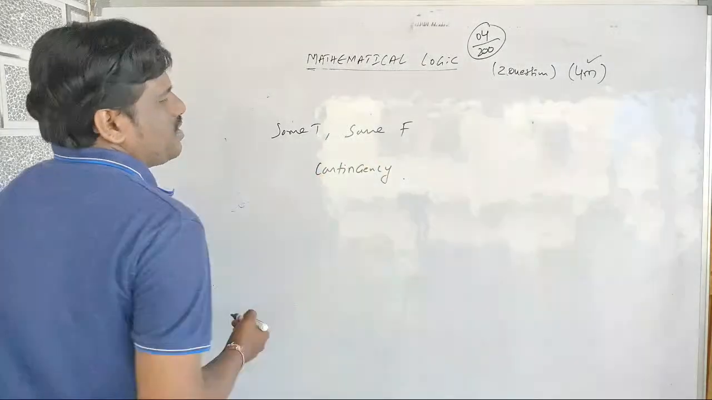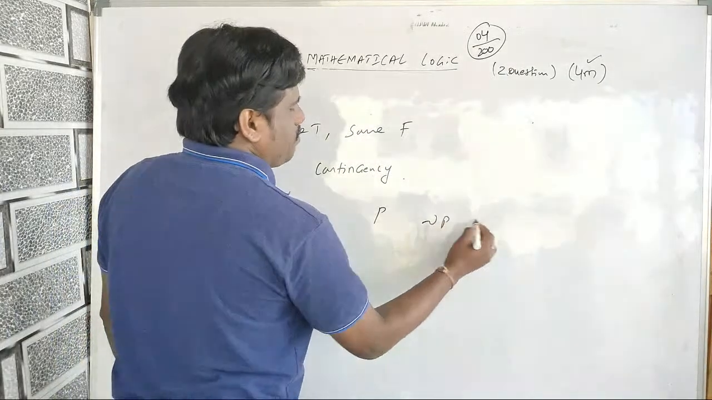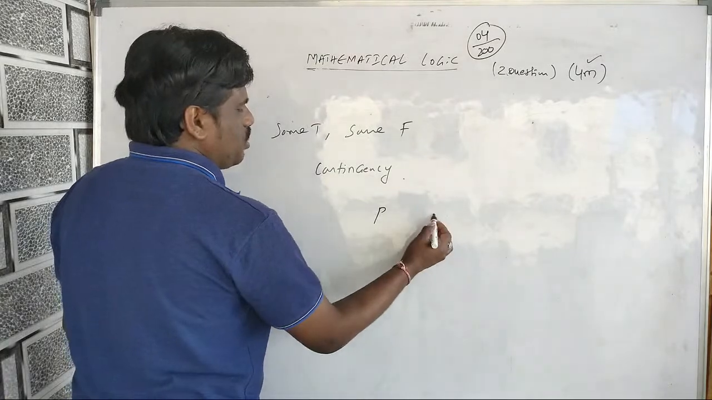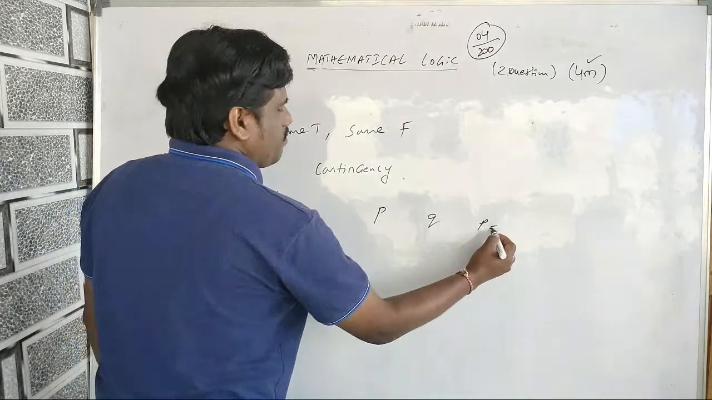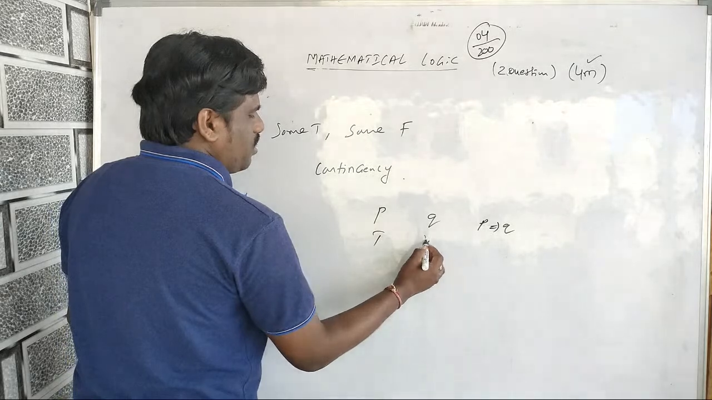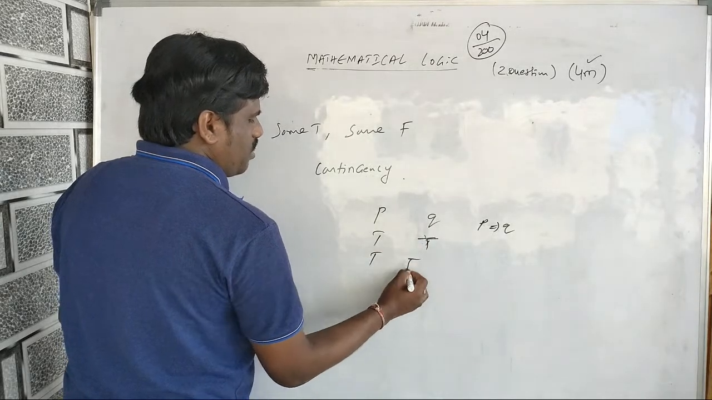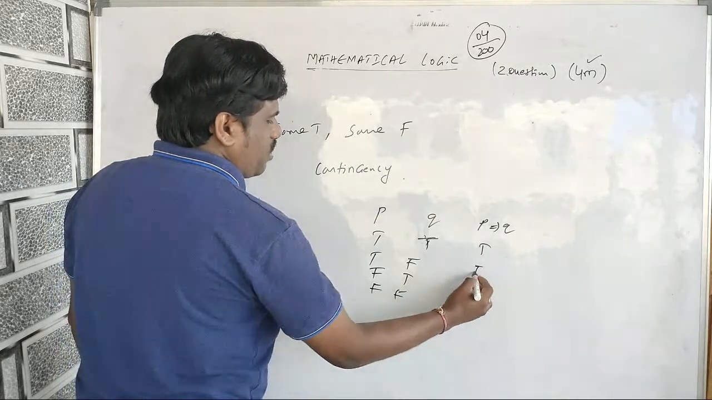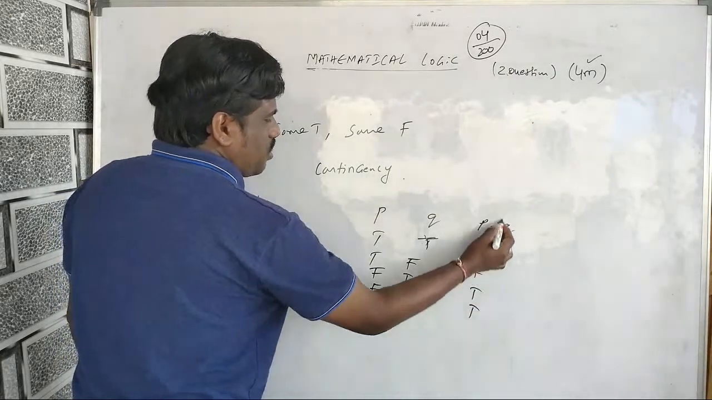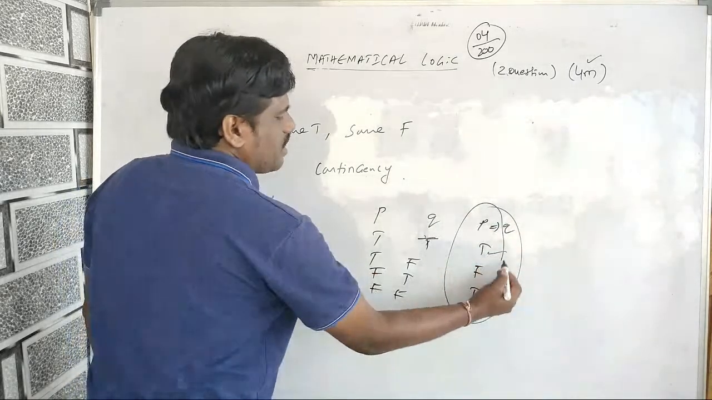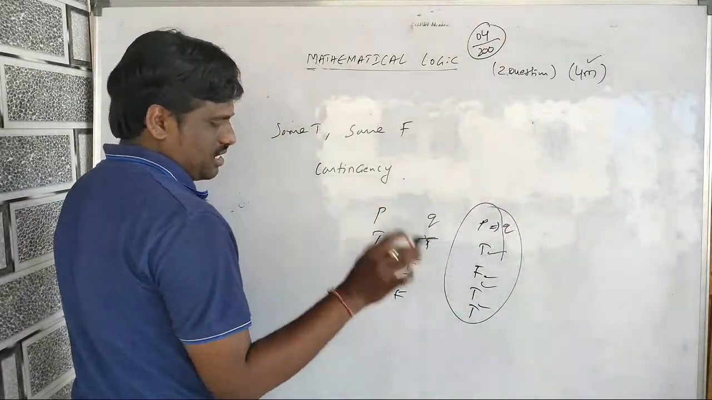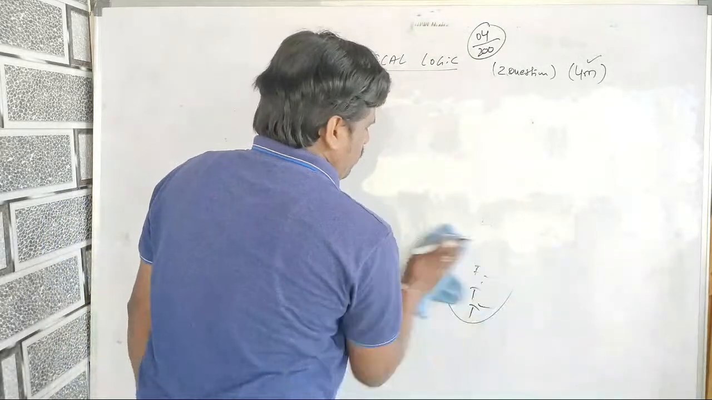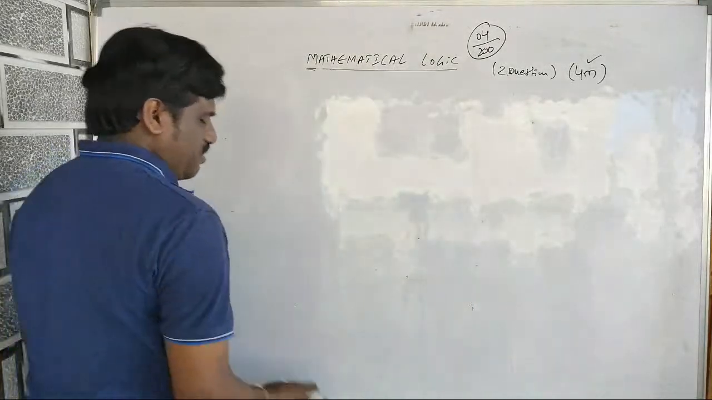See, if I take here P and negation P, or suppose I take P and Q, and here P implies Q, I take true, false, you know that. True, true, true, false, false, true, false, false. In this case, you get true, false, true, true. So this is called contingency. If you have some T's and some F's, it is called contingency, not tautology, not contradiction. So this is what you need to know first of all. This is some introduction of the topic.